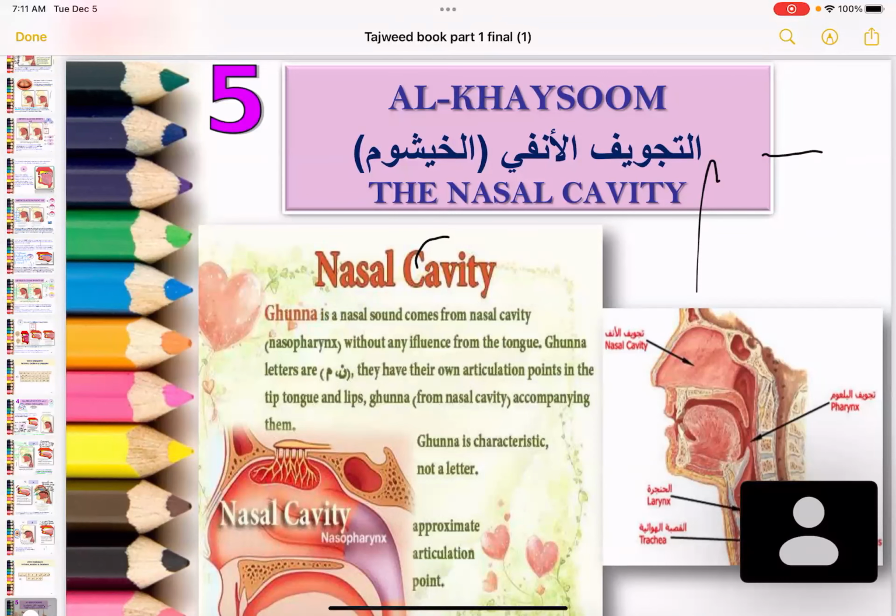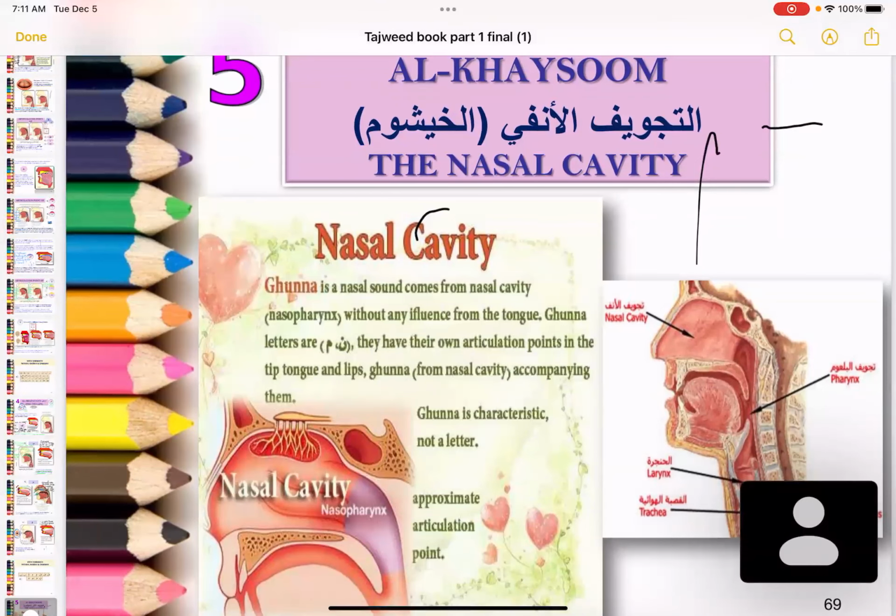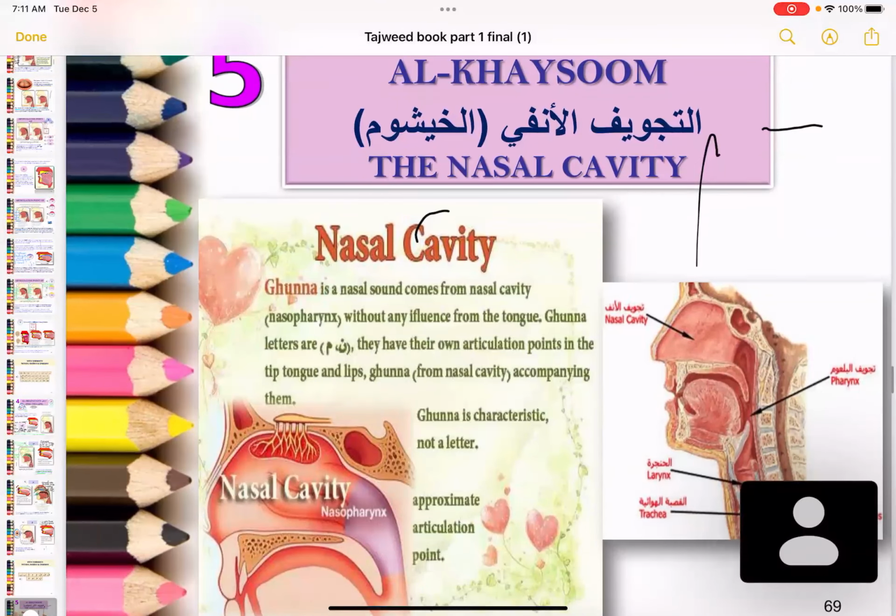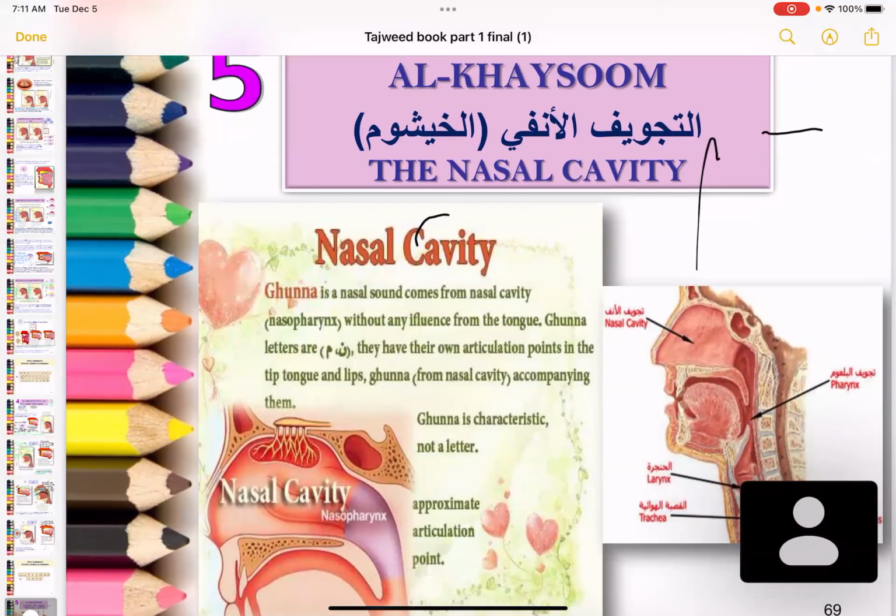They are emitted from these two areas, and we know that the letters that have gunna are the letters noon and meme. So noon and meme have two articulation areas. We know the articulation area for noon is the tip of the tongue and the top surface of the tongue when it touches the gums of the upper incisors. The articulation point for meme is the lips. So for noon it is the tip of the tongue, and for meme it's the lips.